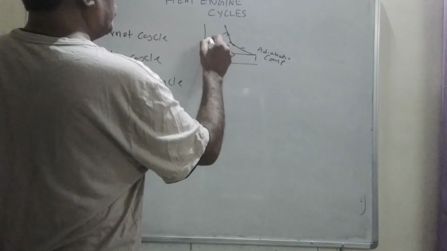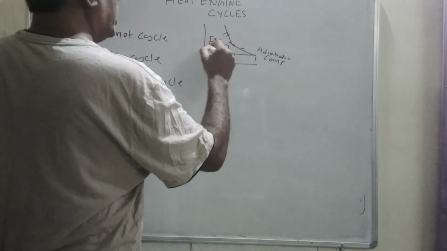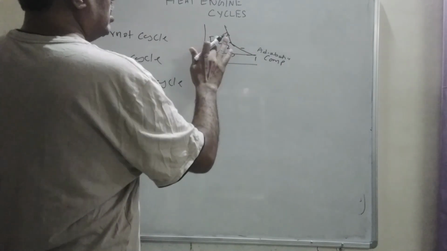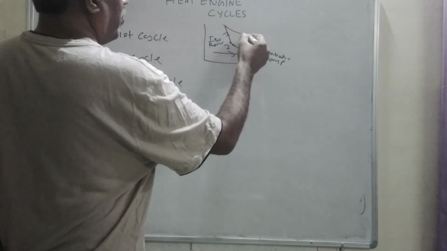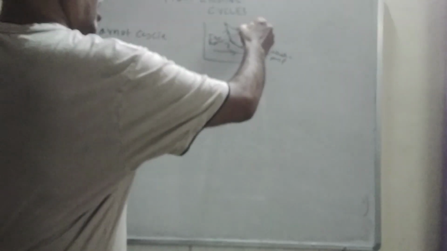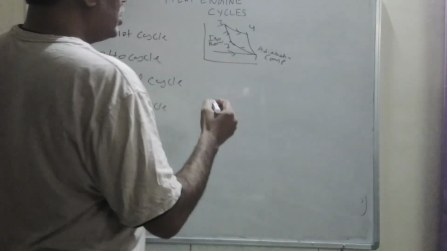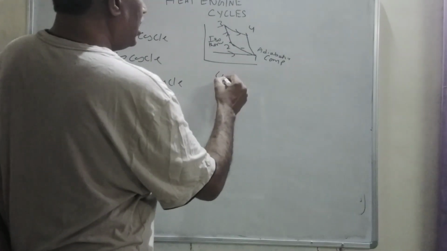This is isothermal heat addition, and then adiabatic expansion, isothermal heat rejection. So 1, 2, 3, 4. So this is Carnot cycle.